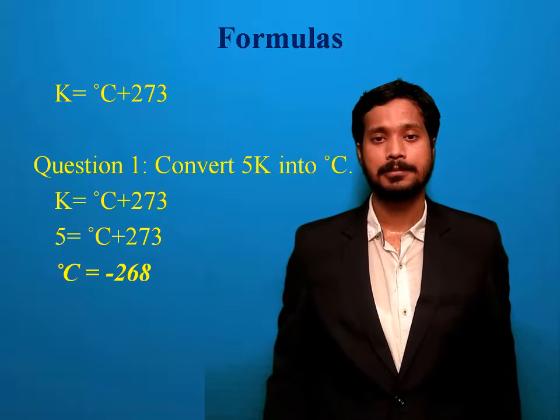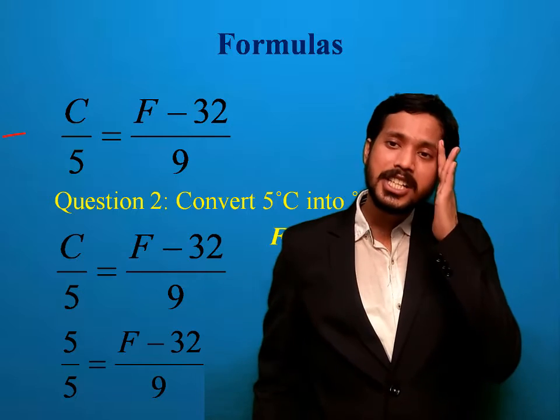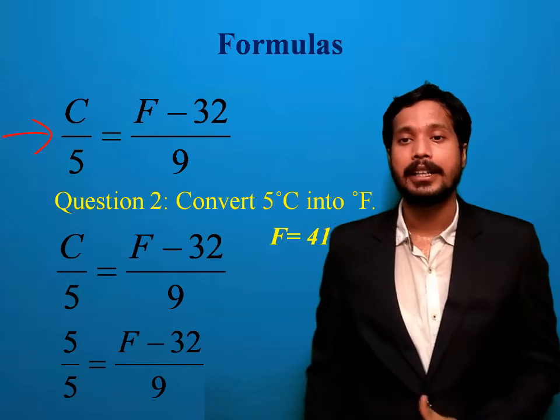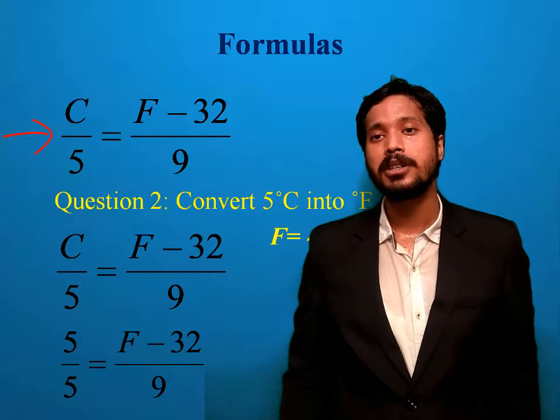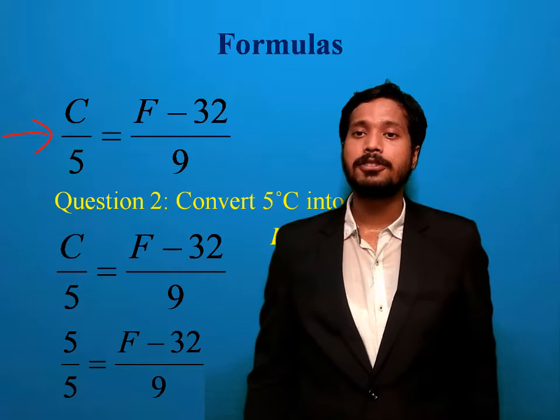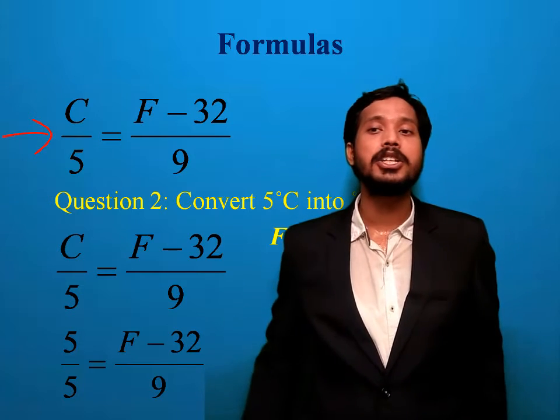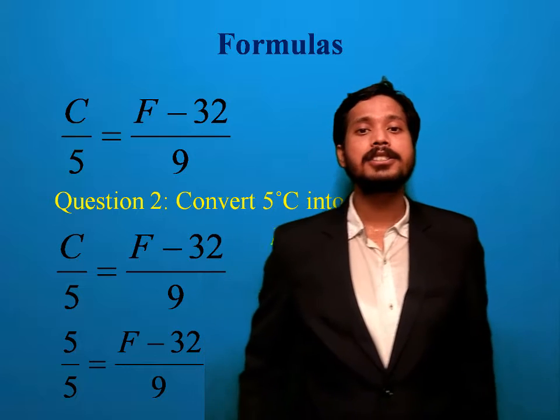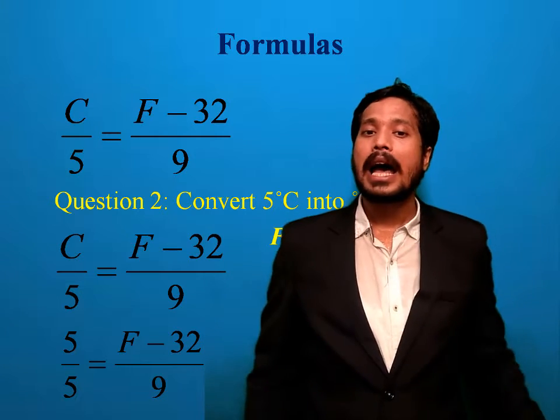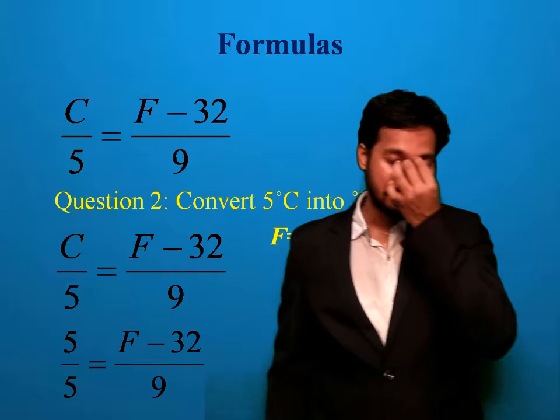Now another formula is given here, the relation between Celsius and Fahrenheit. You remember this formula already, I think you are very familiar with it: C by 5 equals F minus 32 by 9. Here C is degree Celsius and F is degree Fahrenheit.